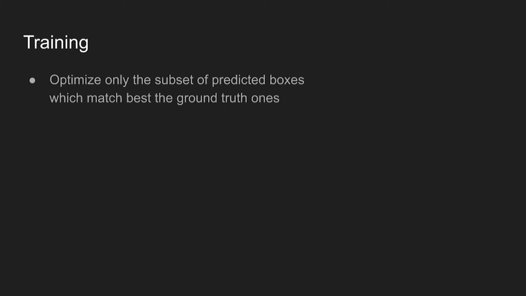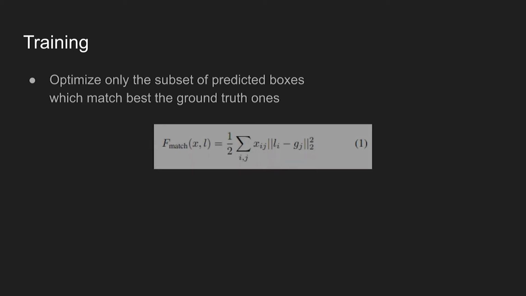When training the network, only a subset of predicted bounding boxes are used because there are a limited number of ground truth objects. The equation right here represents L2 bounding box loss between predicted box I and ground truth box J. The value of xij is used to identify whether there is a connection between predicted box I and the ground truth box J. If a match is valid, the value of x becomes 1 and calculated loss is used to train the network.